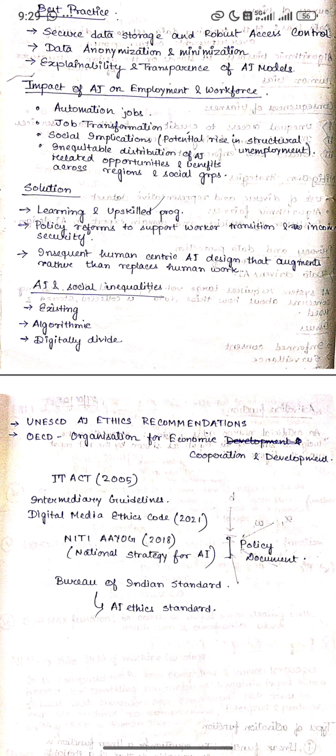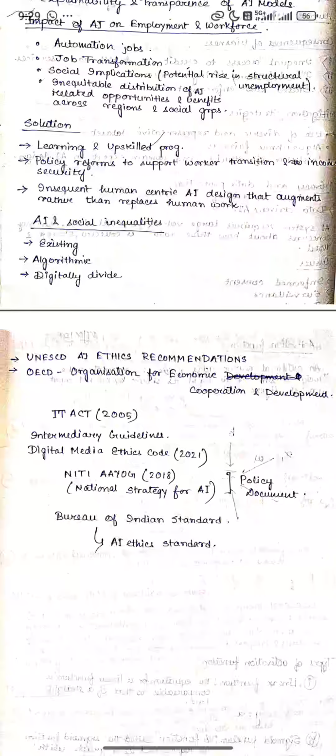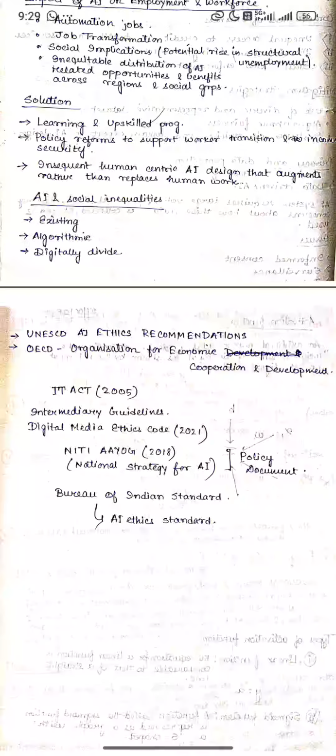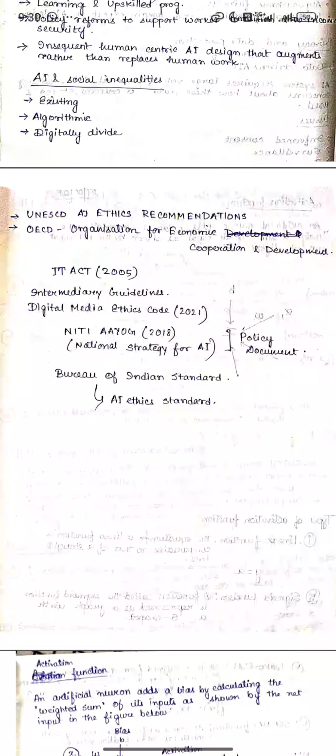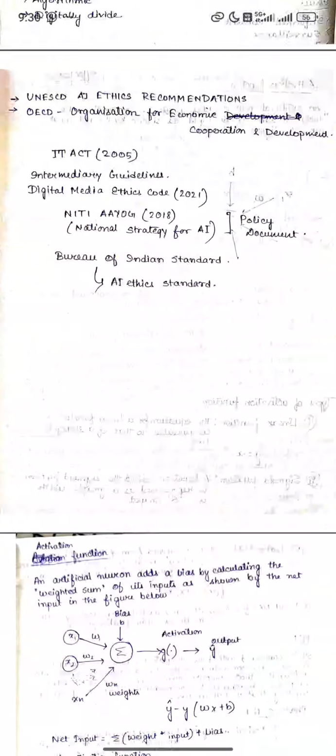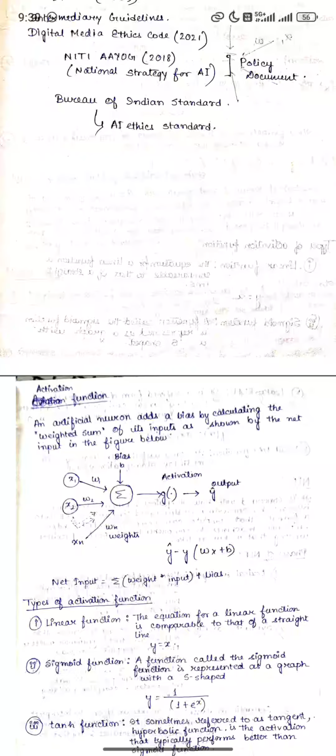AI and social inequalities: the existing algorithmic digital divide. Learning and upskilling programs are the solution, along with policy reforms to support workers and ensure human-centric AI. UNESCO AI Ethics Recommendation, OECD (Organisation for Economic Co-operation and Development), IT Act 2000, Digital Media Ethics Code 2021, NITI Aayog 2018.